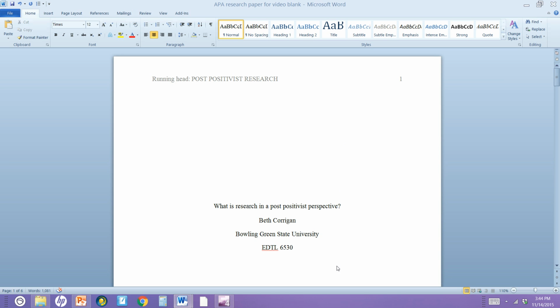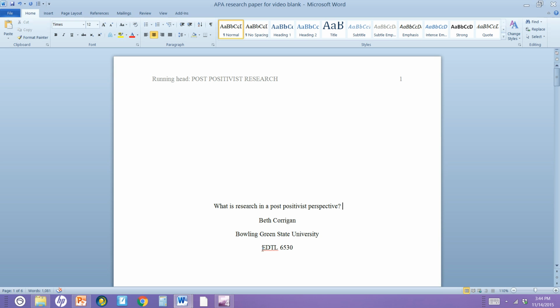First off, you will see that we have the center of the page, which is basically your title. So I have my title here, What is Research in the Post-Positivist Perspective? You'll have your own personal title, but your title should go in the middle of your cover page, followed by your name, then Bowling Green State University. Now, BGSU is not correct. I would spell out Bowling Green State University.